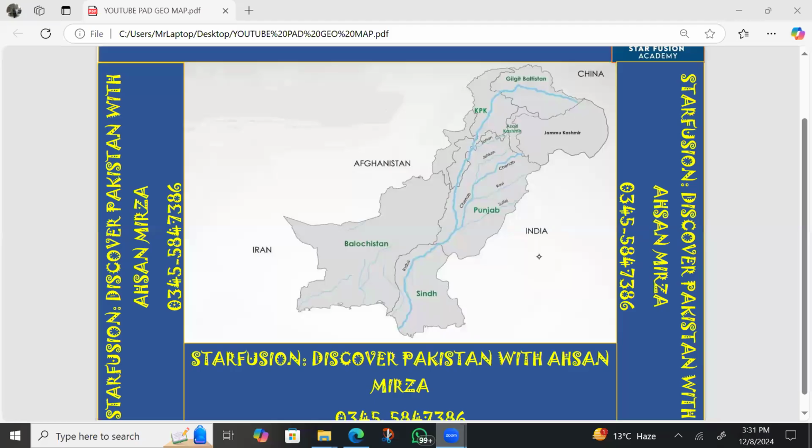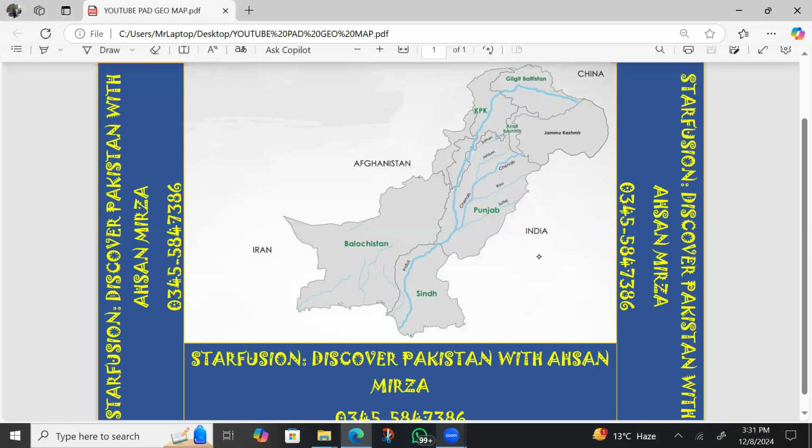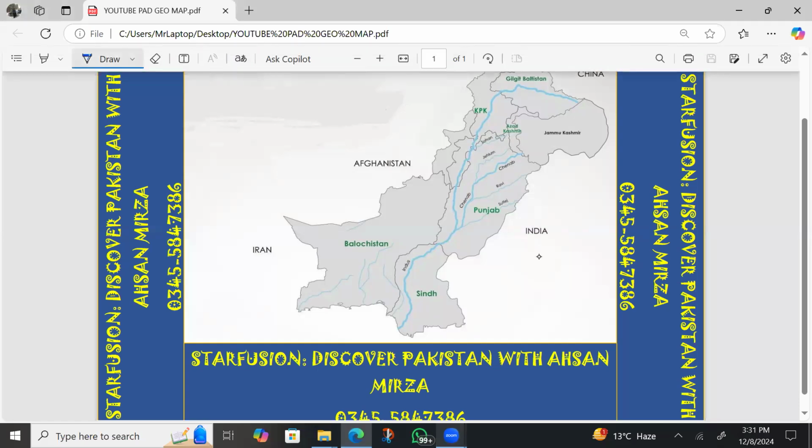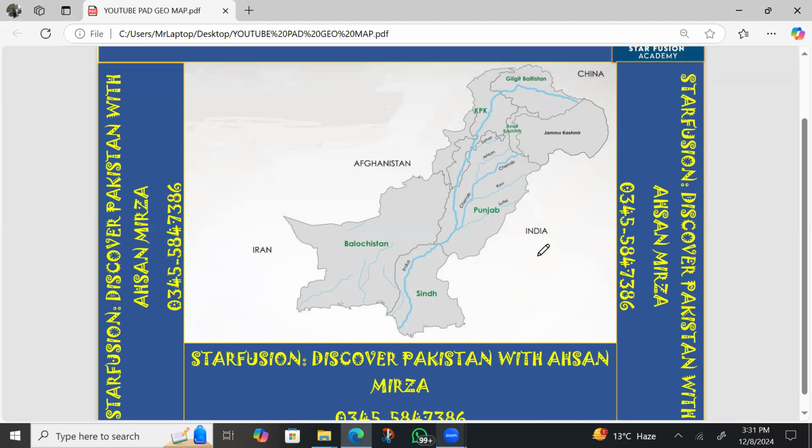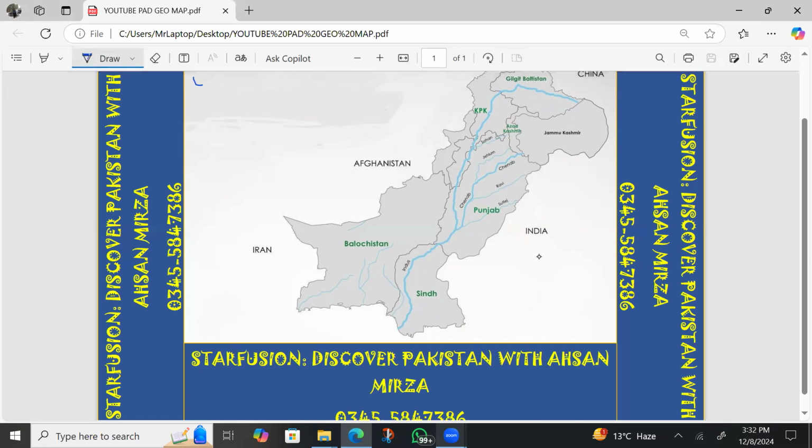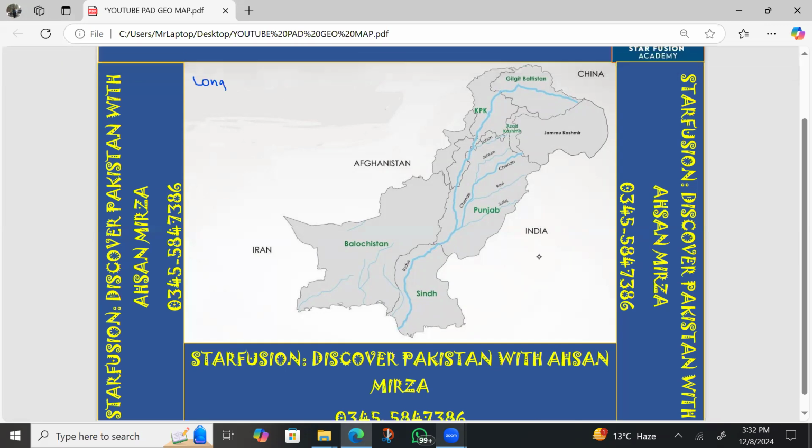Assalamu alaikum. Today's topic is longitudes and latitudes of Pakistan. There are a few lines of longitude and a few lines of latitude which are included in your exam, and these lines are definitely very important for labeling. First of all, we'll talk about the long lines on the map.